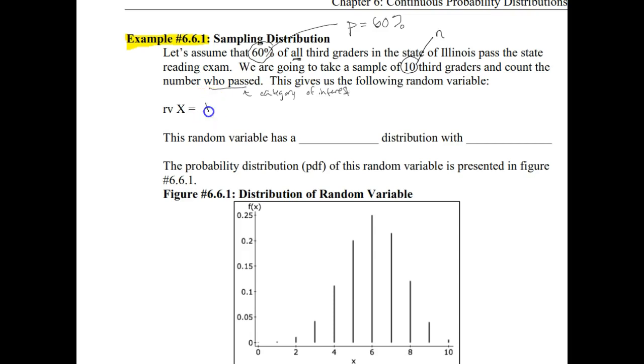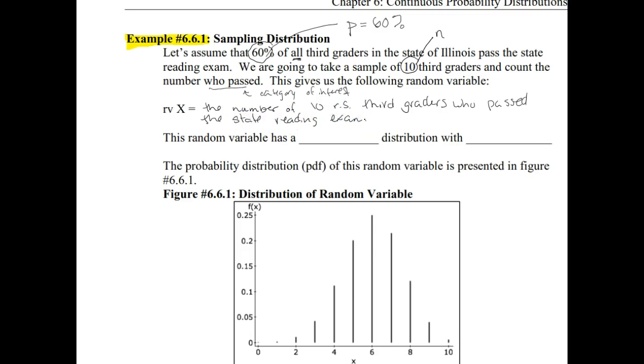So our random variable x here is the number of 10 randomly selected third graders who passed the state reading exam.